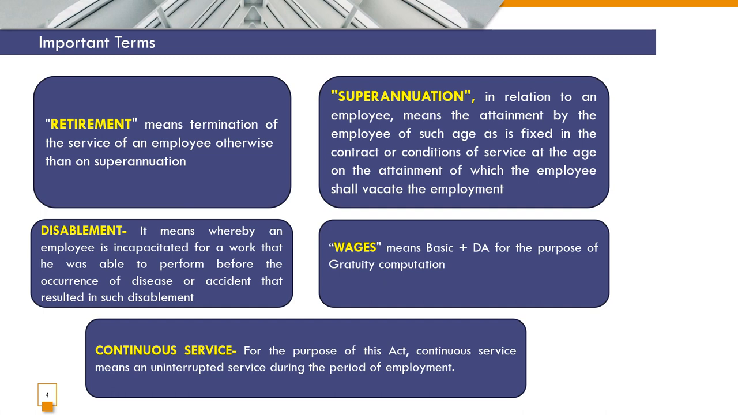One of the important terms you will have to understand is wages. When you say wages in gratuity, it means the last drawn basic plus dearness allowance. And continuous service. Continuous service means there should not be any interruption in services during the period of employment. For example, if you have worked for 2 years, resign from the job and rejoin after 2 months, and then complete a service of 3 years, you will not be eligible for gratuity because there's an interruption in the services.